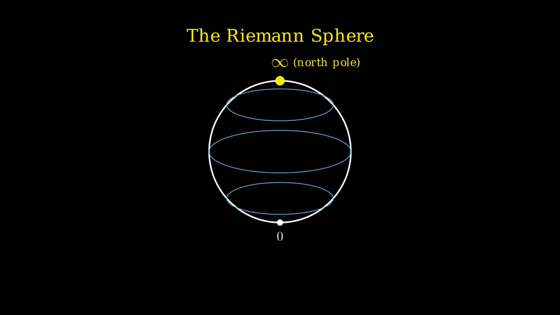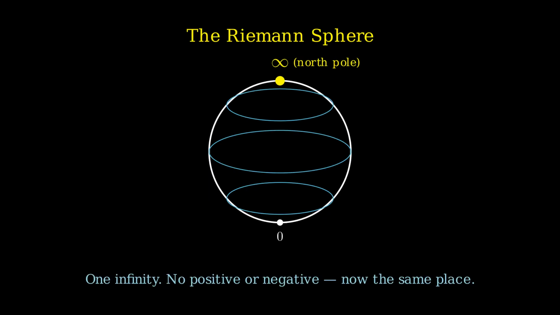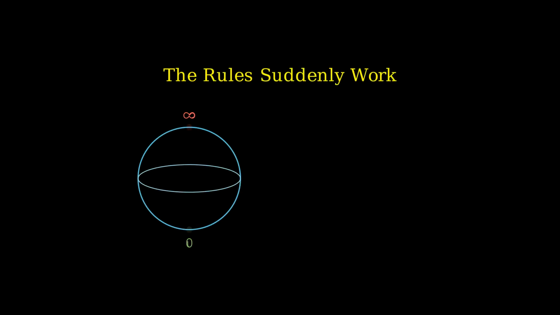Enter the Riemann sphere. Take the number line, that infinite straight road stretching forever in both directions, and bend it. Curl it up until the two far ends, positive infinity and negative infinity, swing around and meet at a single new point at the top. You've turned an infinite line into a sphere, with one special point at the North Pole, and we call that point infinity. Just one infinity, no positive or negative, now the same place. And in this world, the rules suddenly work. 1 divided by 0 equals infinity, that single North Pole point.